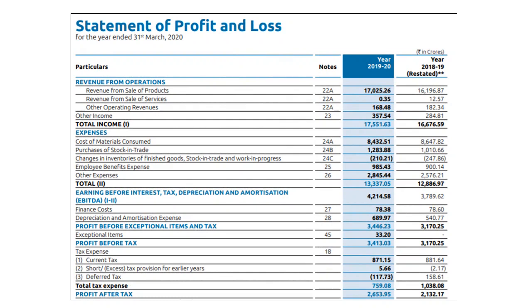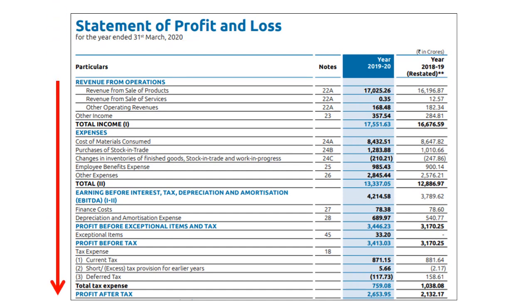Now this is a statement of profit and loss account issued by the company for year ended 31st March 2020. It basically means that the figures reflected here pertain to the 12-month period starting from 1st April 2019 and ending on 31st March 2020. Now moving on,